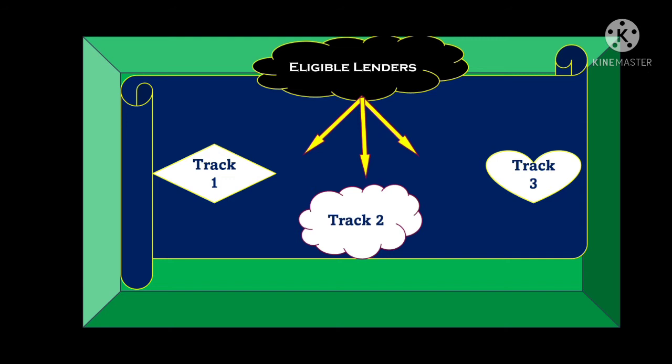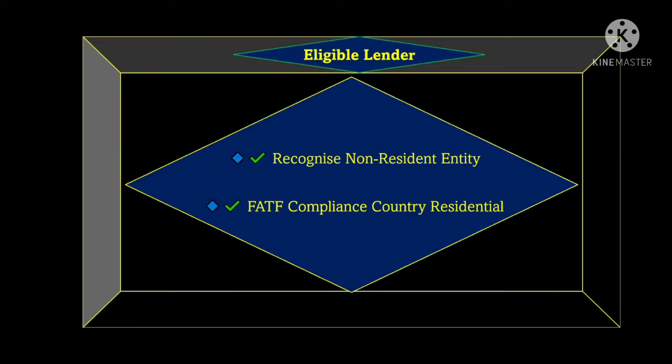Eligible lender. All types of lenders are classified into three groups: track 1, track 2 and track 3 as per the Reserve Bank of India guidelines. Now we will discuss all three tracks in detail. Before understanding these three tracks, we should know who an eligible lender is.